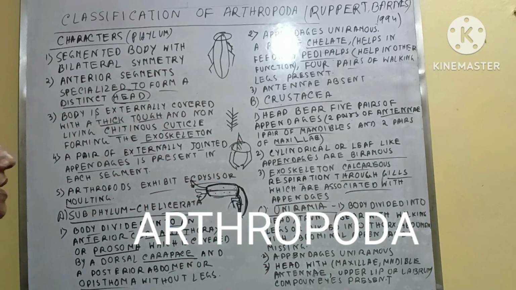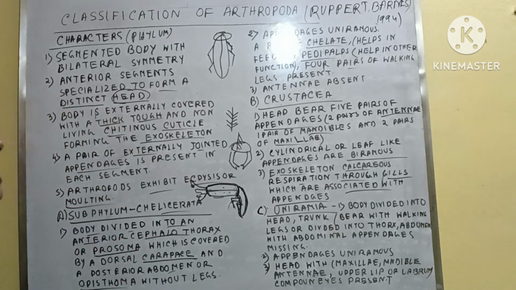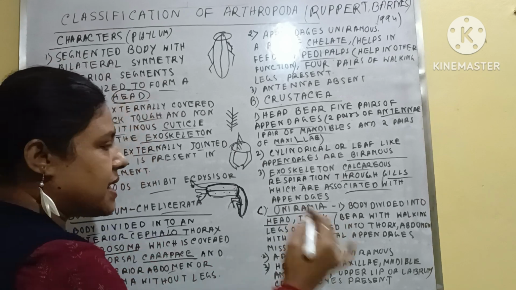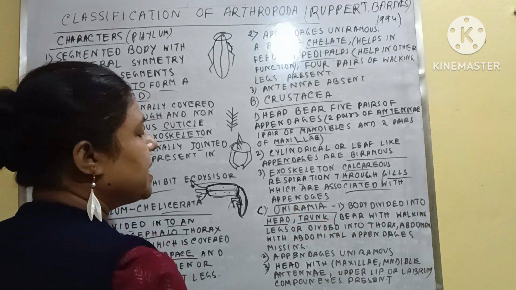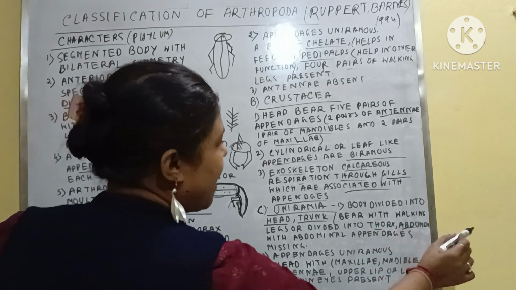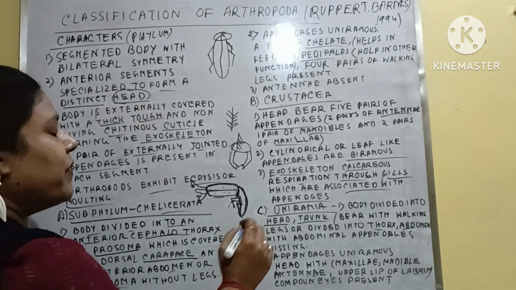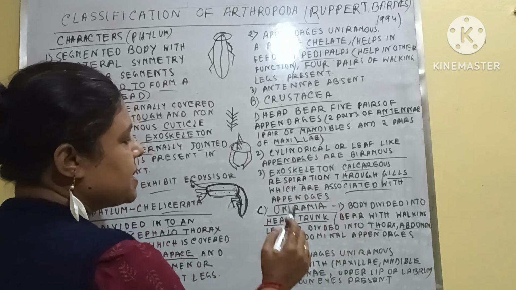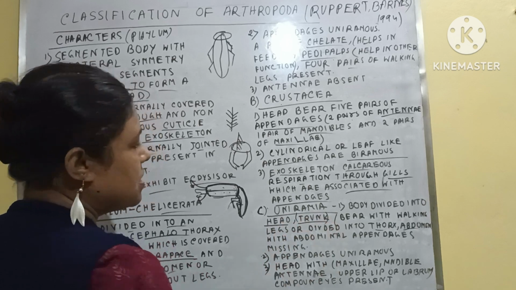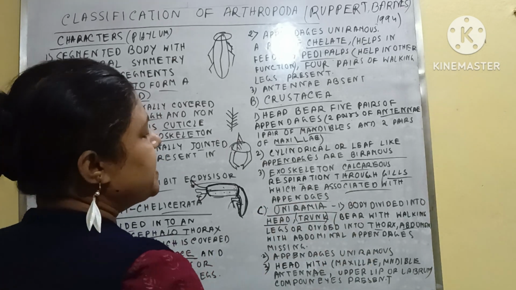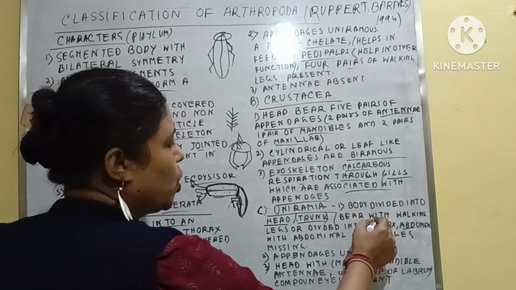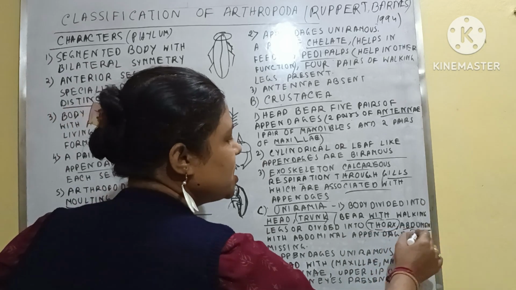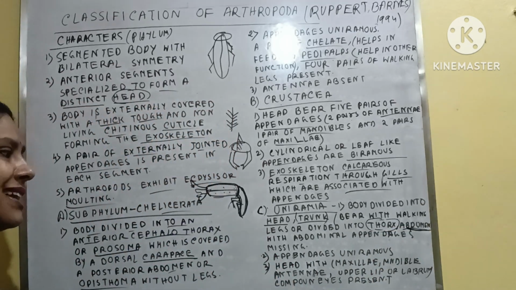The third one, C, is the Uniramia. In Uniramia, the body is divided into head and trunk, but sometimes the trunk is divided again into thorax and abdominal part. Clear? When the trunk is not divided, then the walking legs are attached to the trunk. But when the trunk is divided, the thorax region has the appendages attached, but in the abdominal region there are no appendages. Clear?